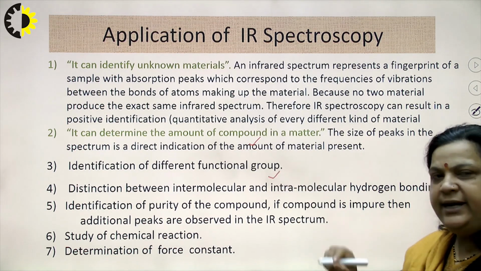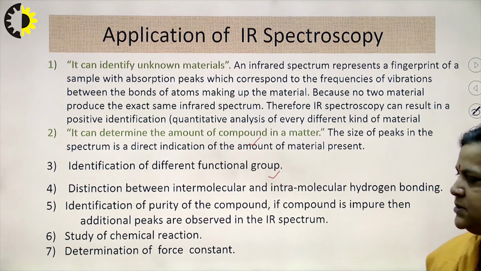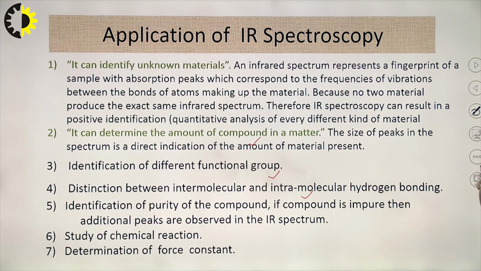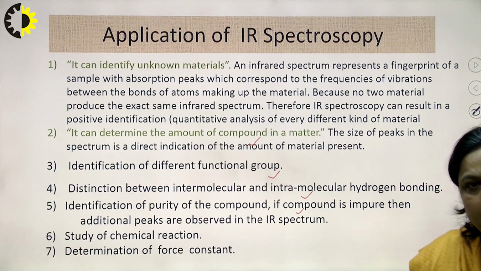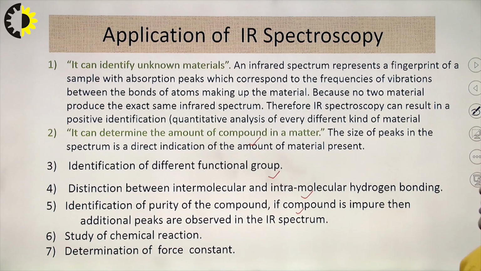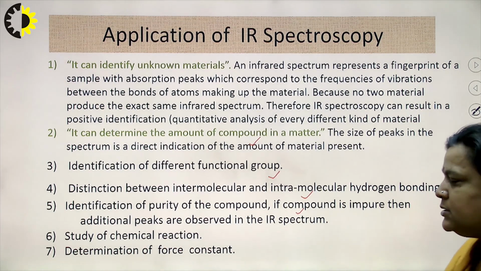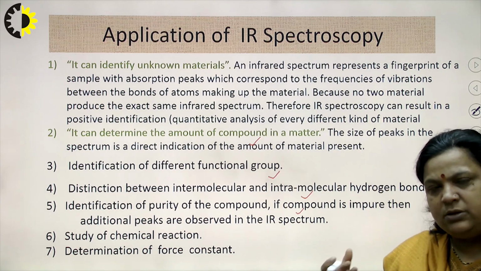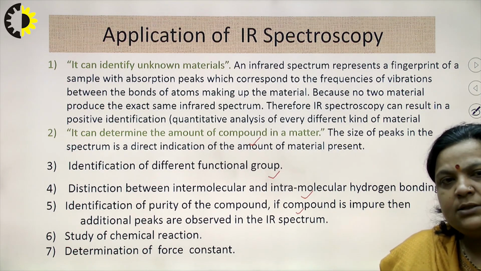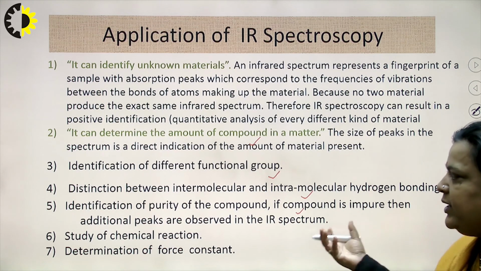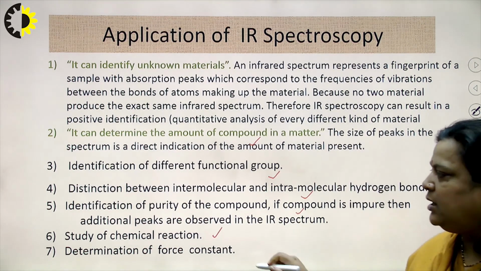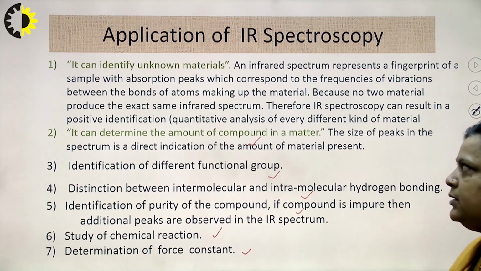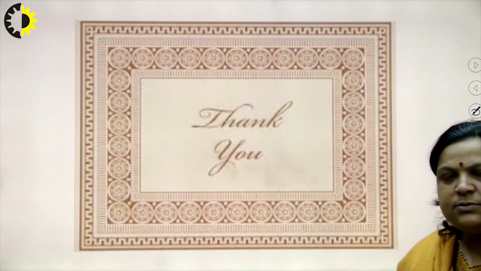Third is identification of different functional groups, distinction between intermolecular and intramolecular hydrogen bonding, and identification of purity of a compound. If a compound is impure, or suppose water is there, it also shows its strong band, so we can identify which type of impurity is there. Also the study of chemical reactions and the determination of force constant. So these are the applications of IR spectroscopy.